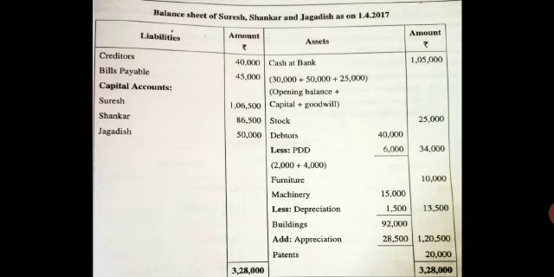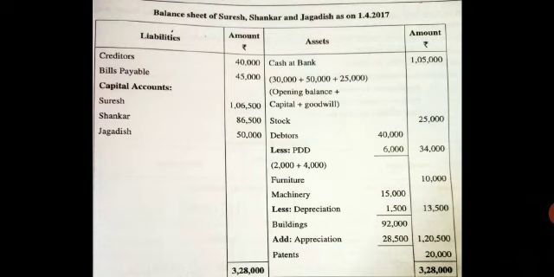If you want, you can write it in the inner column, add it up, total it, write in the outer column. Or you can directly write in the outer column. Whatever you want, you can do it. Okay. Next, total the liabilities side you get is 3,28,000. Total the asset side you get is 3,28,000.